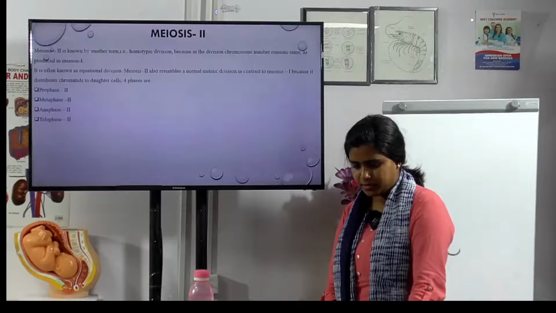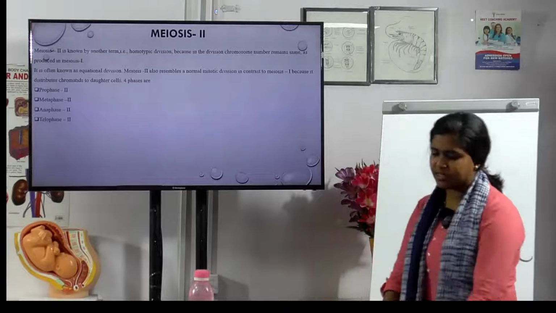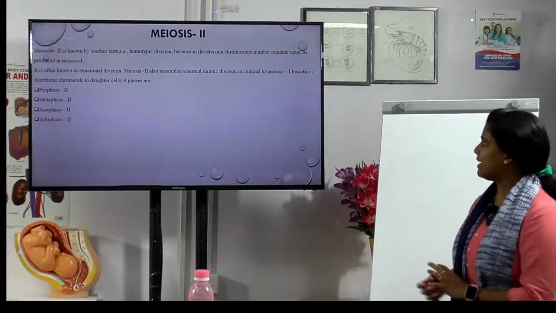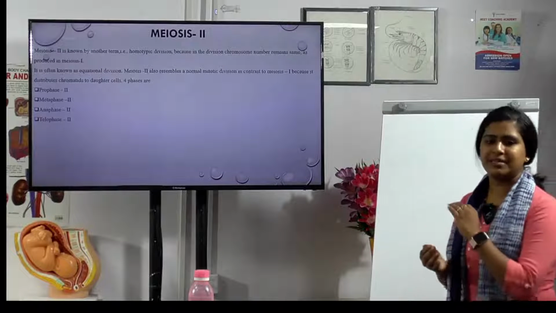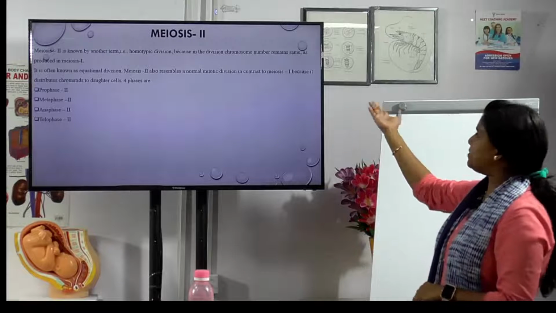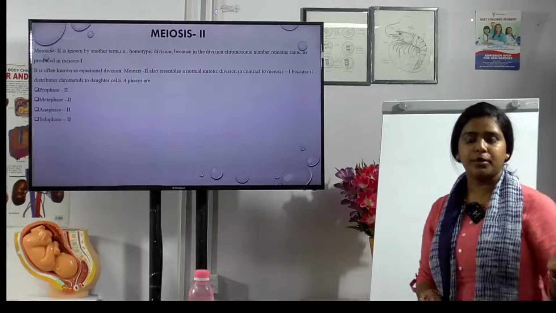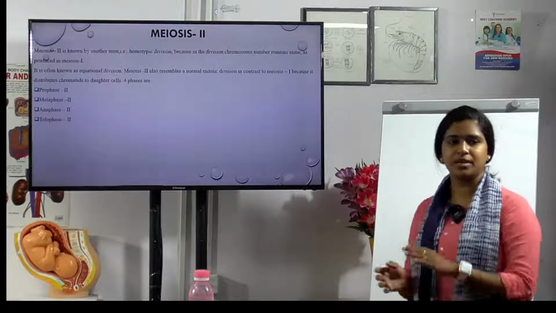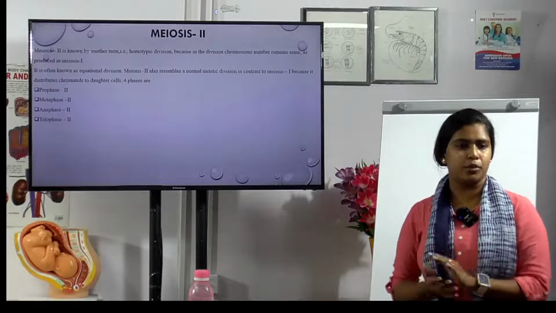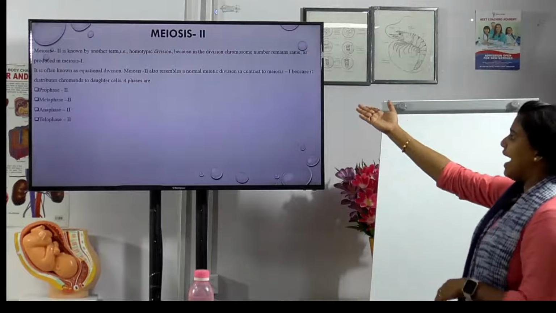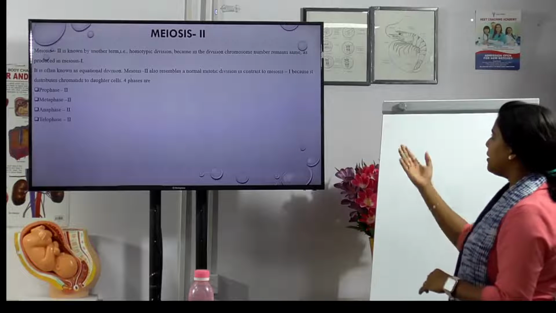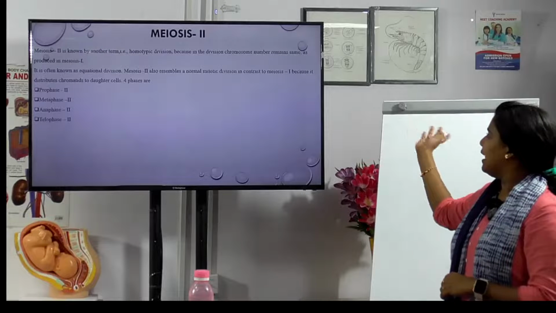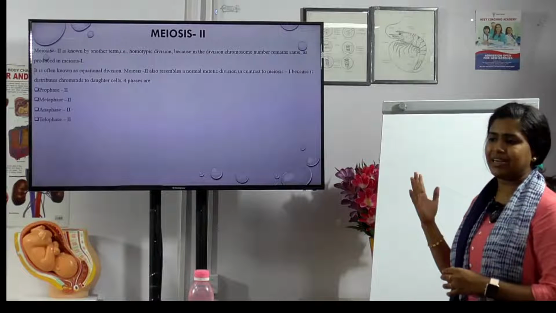Meiosis 2. What happens here? Here it is referred to as homotypic division. Homotypic division, that is, the chromosomes remain as such, as produced in meiosis 1. முன்னாடி meiosis 1ல chromosomes numbers மாறிட்டே இருந்துச்சு, but in meiosis 2ல chromosomes அப்படியே தான் இருக்கும். There is no increase or decrease of chromosomes, and it is also known as equational division, and it resembles a normal mitotic division in contrast to meiosis 1, because of the distribution of chromatids to the daughter cells.